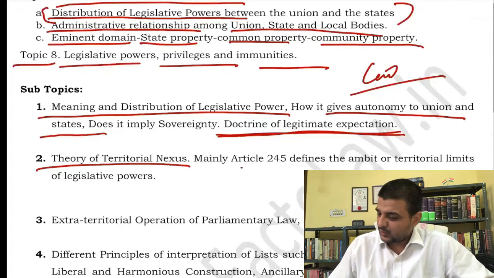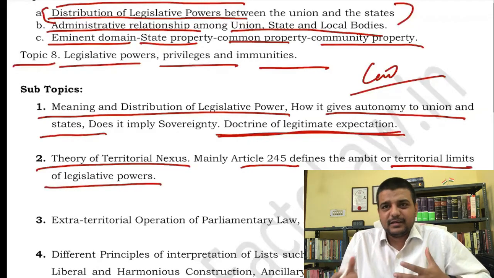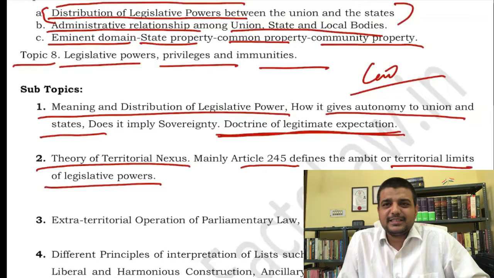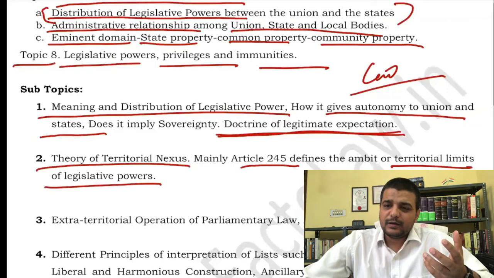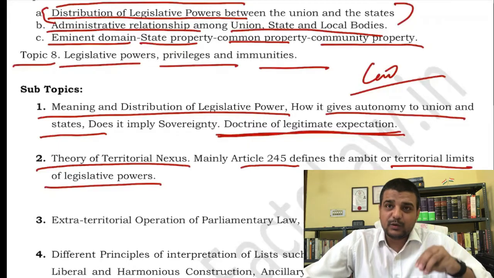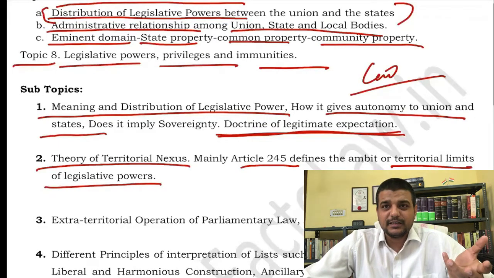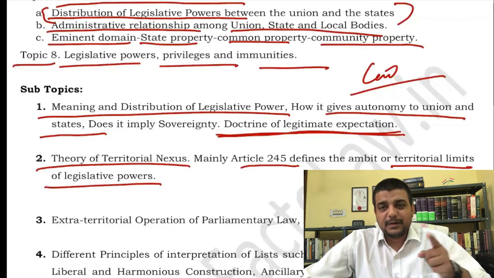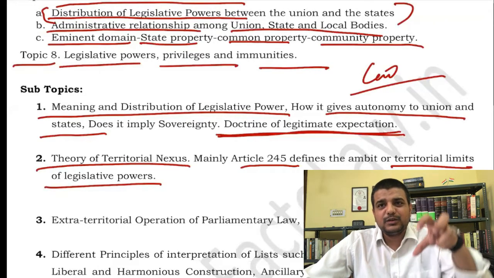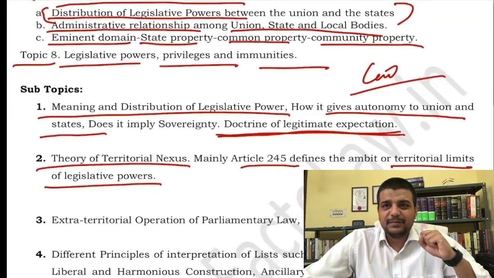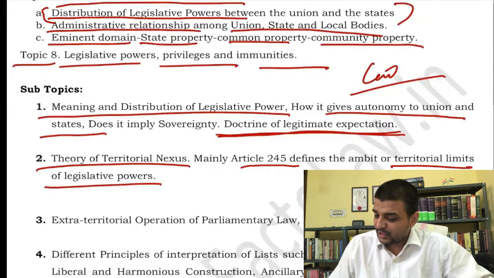It is basically Article 245 that defines the territorial limit of the legislative power. In the case of the Union, it indirectly says that the law made by Parliament will not get invalidated only on the ground that it has extraterritorial application. But in the case of a State, it clearly says that the law will apply within the State's own jurisdiction, the State territory itself. So that is the meaning of territorial nexus.